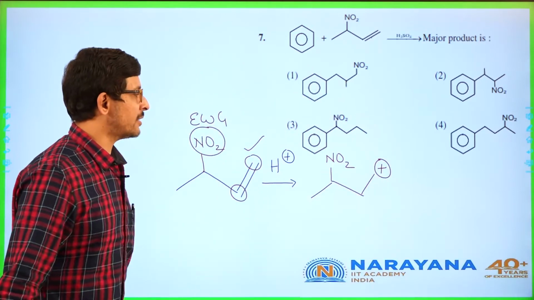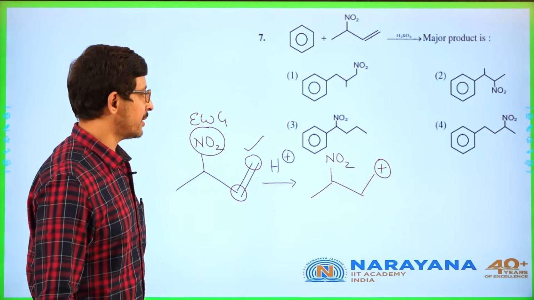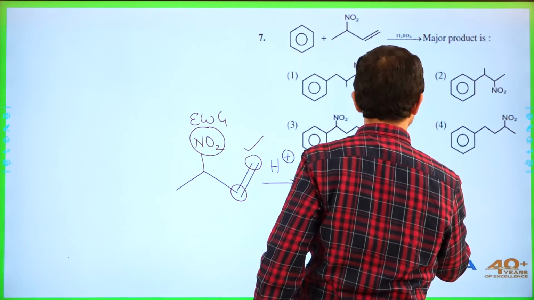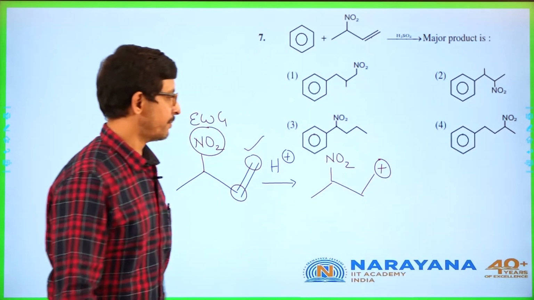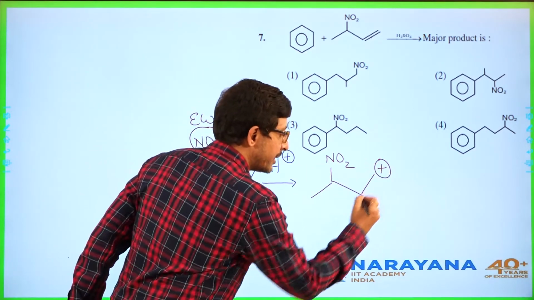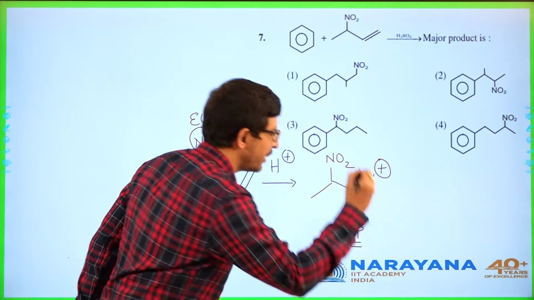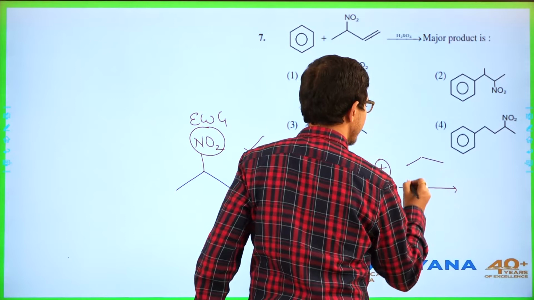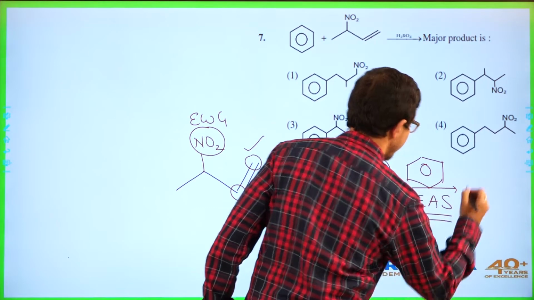Once you get positive charge, that will attack on the benzene, and the product that you are going to get from this is the corresponding compound. So this is the product that you are going to get from the option. Check this. So clearly you need to have an idea about the stability of carbocation. It's a very, very important concept for your examinations. So that will attack on the benzene. This is electrophilic aromatic substitution reaction.